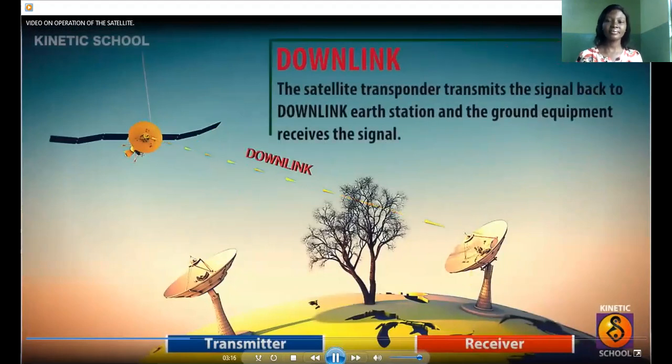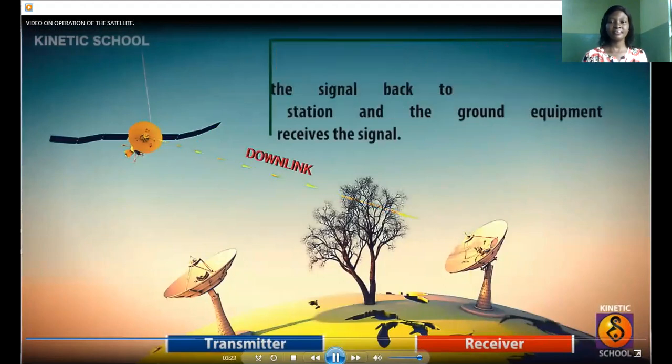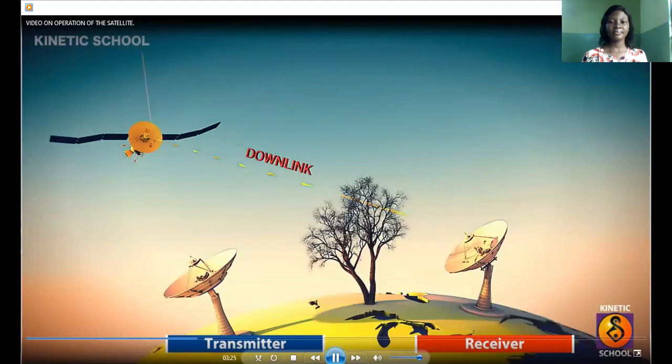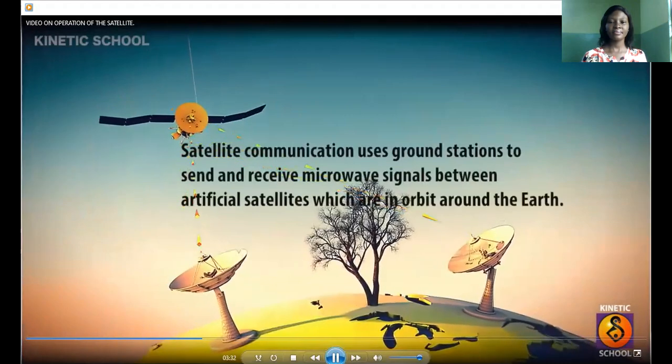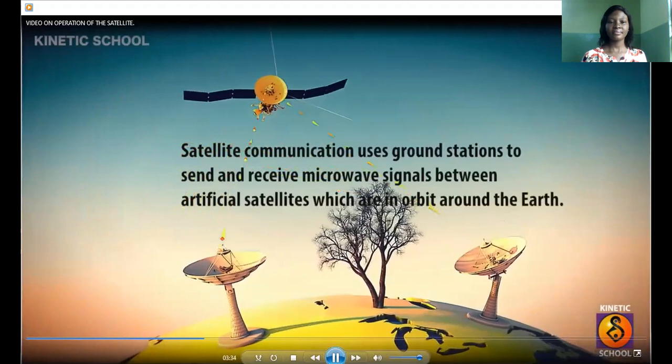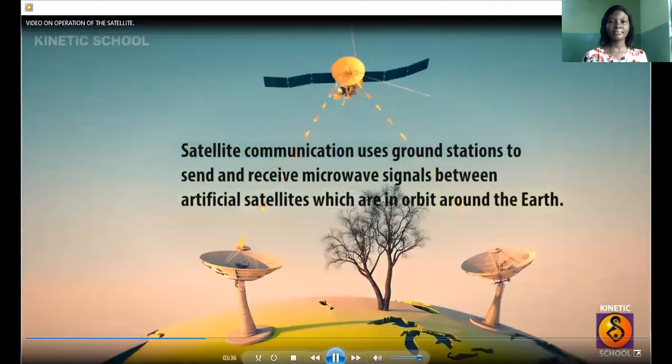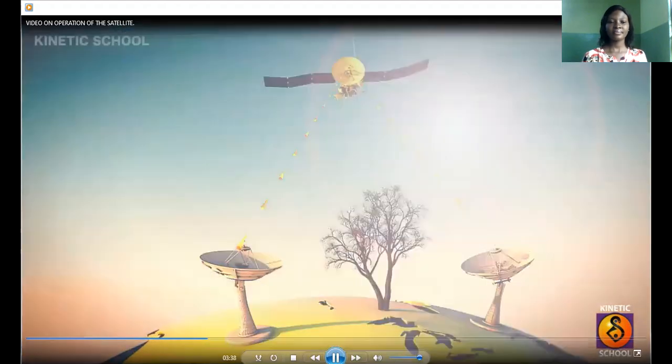The satellite transponder then transmits the signal back to the downlink earth station, and the ground equipment receives the signal. Satellite communication uses ground stations to send and receive microwave signals between artificial satellites, which are in orbit around the Earth.